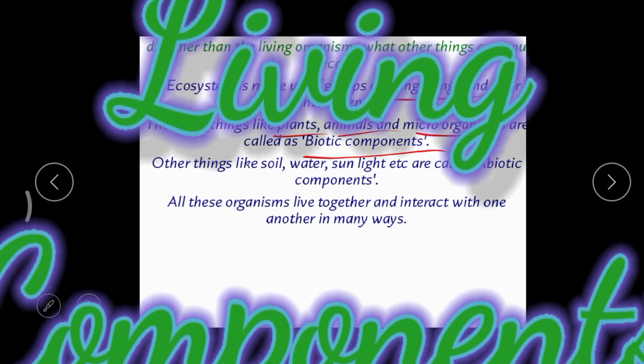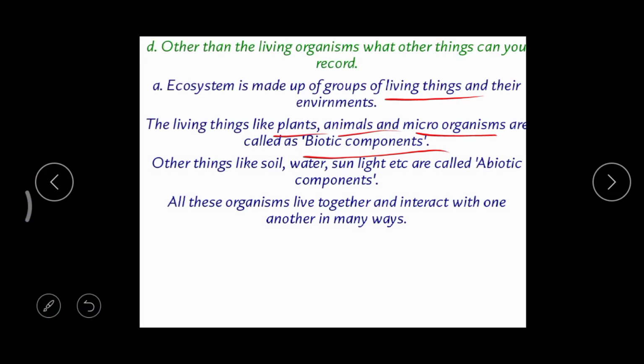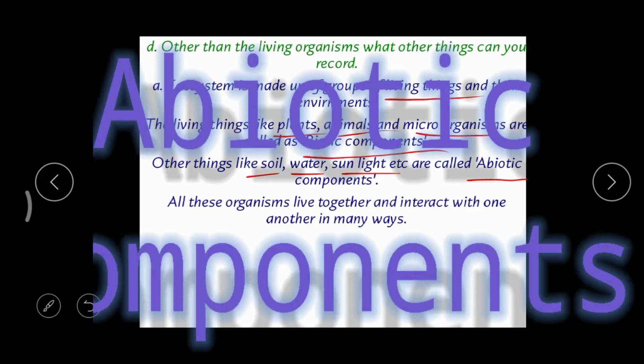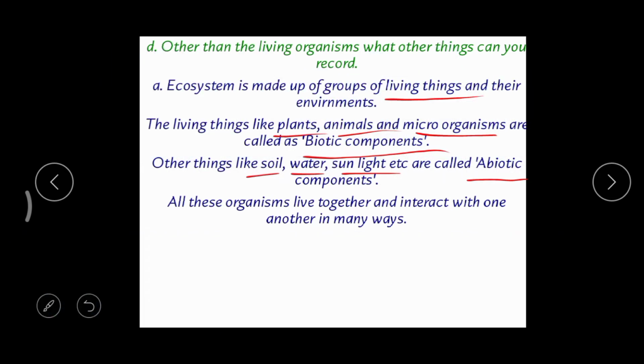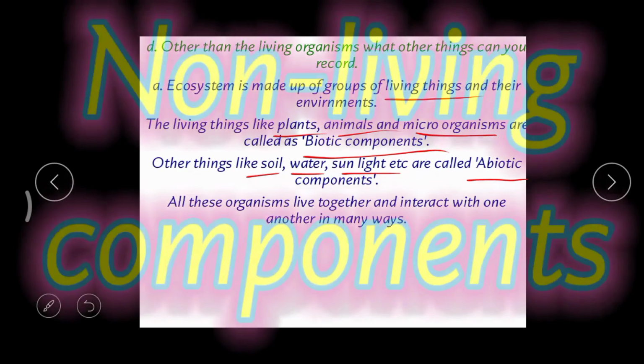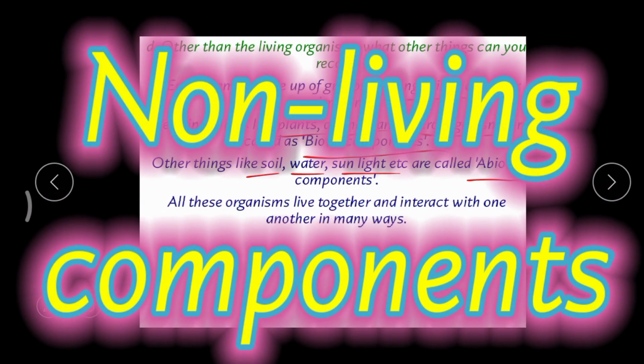Living components, yeah. And then the other things, the non-living things, like the soil, water, sunlight, temperature, all these things where you cannot find any life, they are called what? They are called abiotic components. Abiotic: a means absent, bio means life. The components in which life is absent are called abiotic, or we can say non-living components.